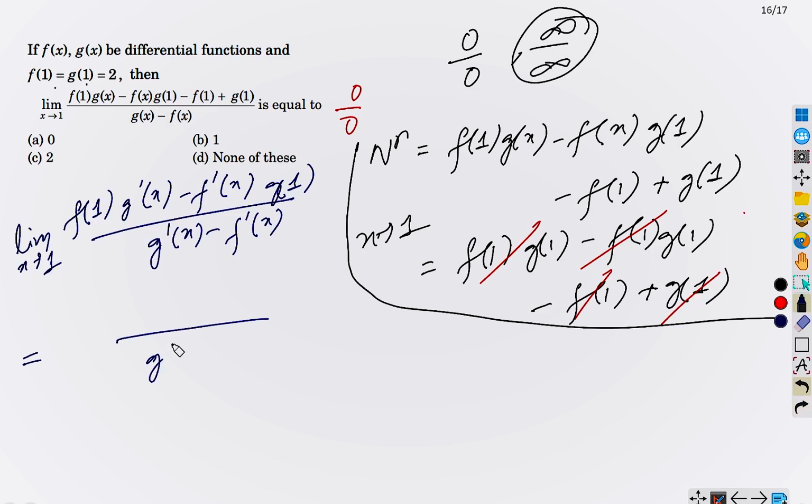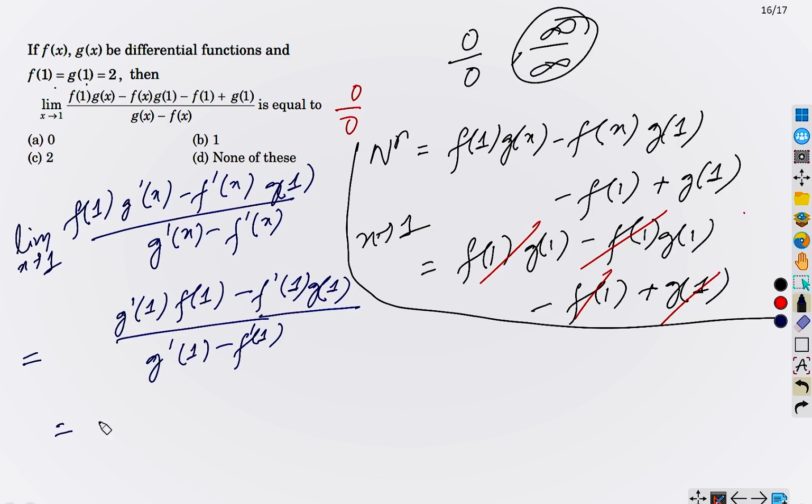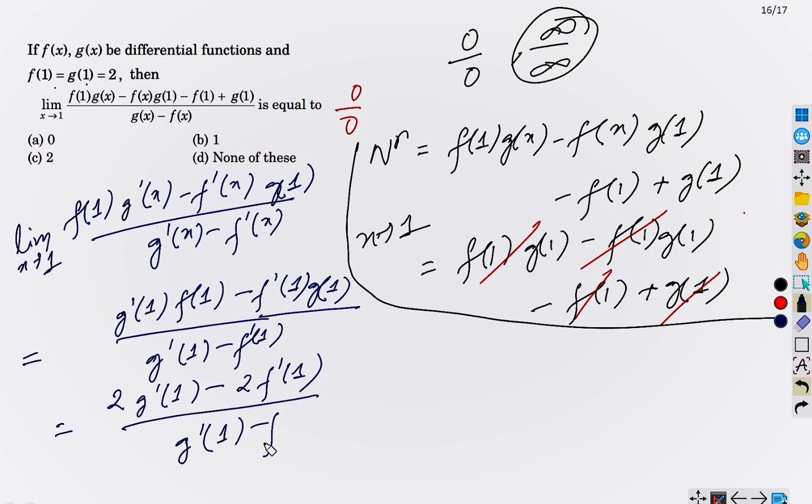Assuming these two values are not equal, we have g dash 1 f(1) minus f dash 1 g(1). Now we know f(1) and g(1) are equal, so it is f(1) times g dash 1 minus f dash 1 by g dash 1 minus f dash 1. So basically it is getting cancelled out, right?